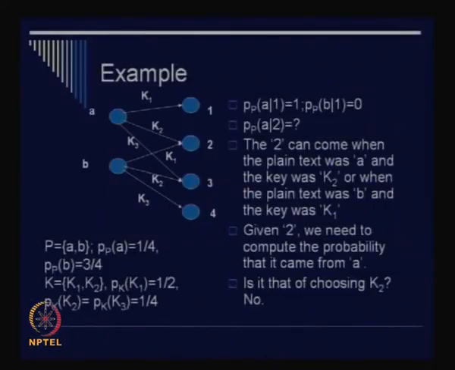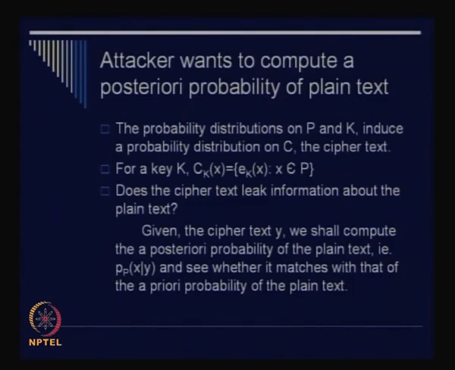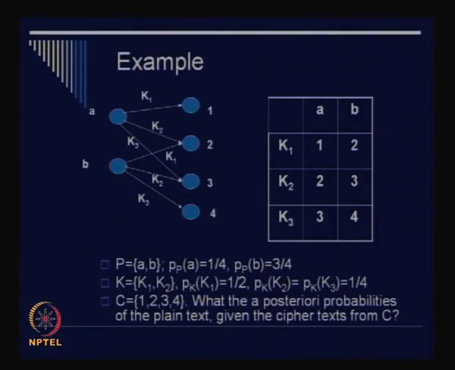I think this will get clear with the help of an example. So let's see one example. Consider this a crypto system. This is just a diagrammatic representation of a crypto system. You see that this is a very simple transformation which says that your plain text comprises the letters A and B, and your ciphertext comprises the symbols 1, 2, 3 and 4.